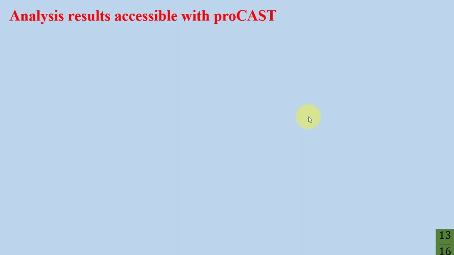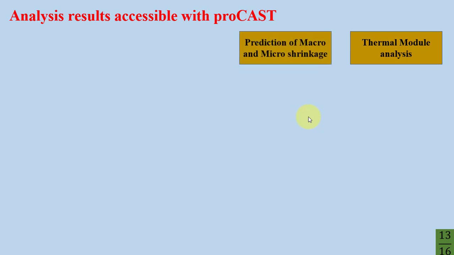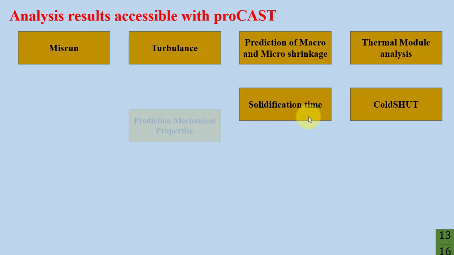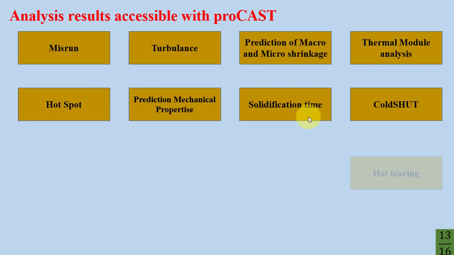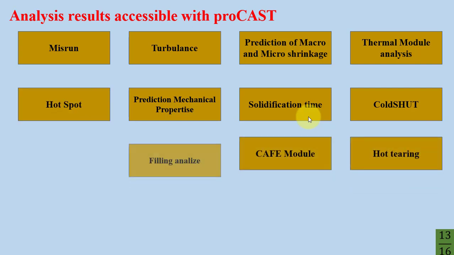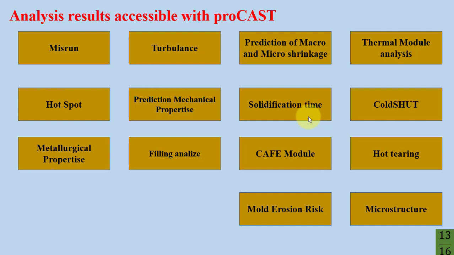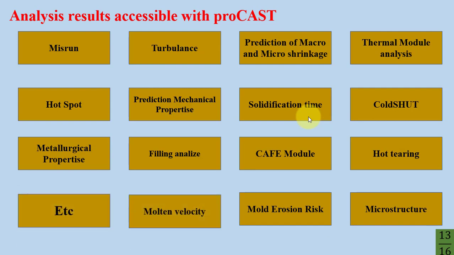Analysis results accessible with ProCAST. Thermal module analysis, prediction of macro and micro shrinkage, turbulence, misrun, cold shut, solidification time, prediction of mechanical properties like UTS or ultimate tensile strength, YS yield strength, elongation, hotspot, hot tearing, CAFE module, fouling analysis, metallurgical properties, microstructure, mold erosion risk, molten velocity, APM advanced porosity module, and etc.